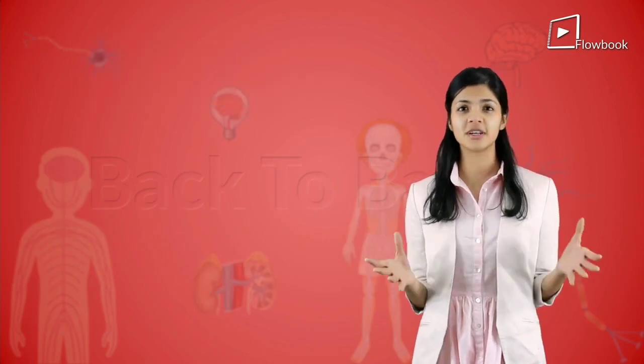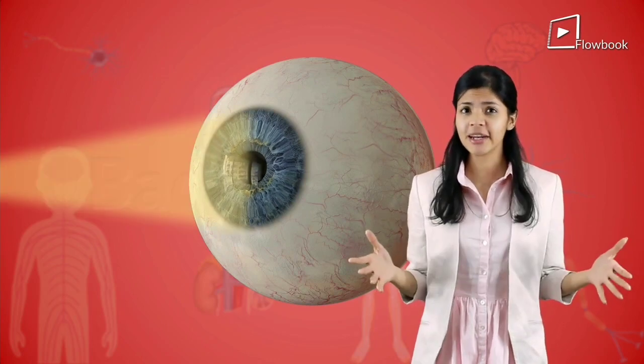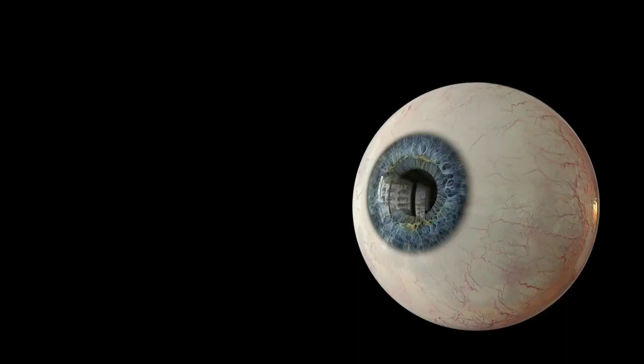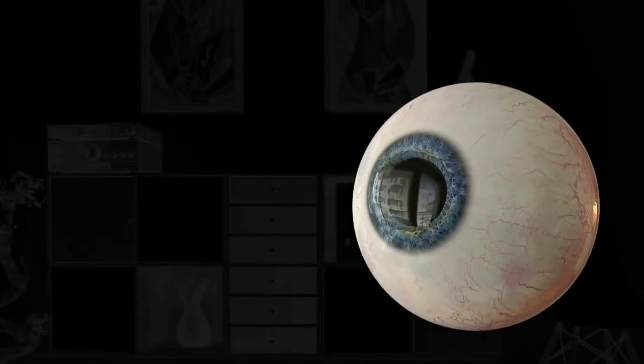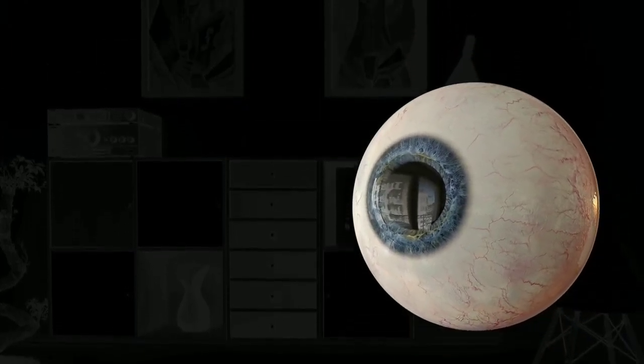Have you ever observed how the pupil of your eye changes its size depending on the amount of light? For example, when you enter a dark room, at first you cannot see anything, but slowly you start to notice the things around in the room. This happens because the diameter of your pupil increases in size, allowing more light to enter the eye, and that's why you can start seeing things around.